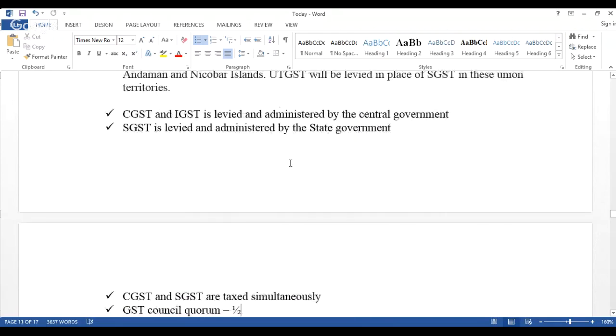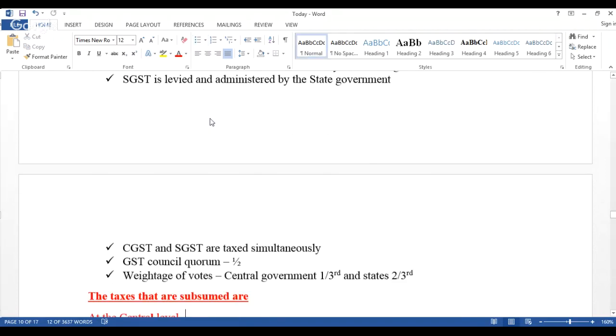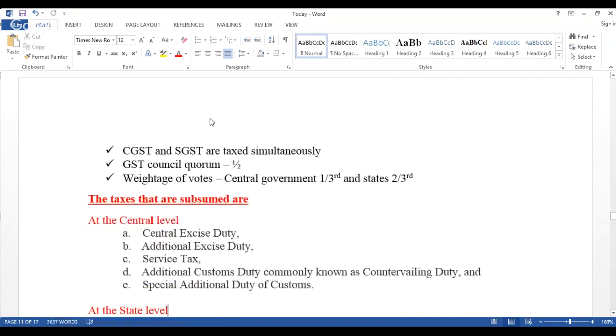Look at this. So CGST and IGST are levied and administered by the so-called central government. SGST is levied and administered by the state government. CGST and SGST are taxed simultaneously. And whenever you are going for the GST Council, kindly remember the quorum should be half. Please remember this. You know what is the meaning of the quorum. Quorum means the minimum strength of the council, right? At least half the members must be present. Then only they will be allowed to take the decisions.